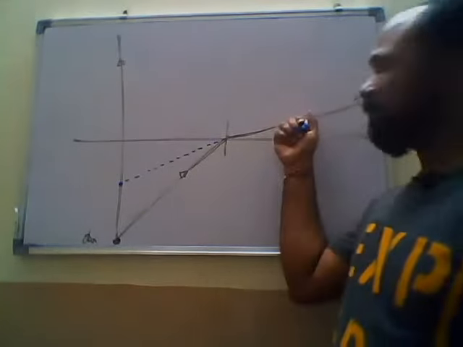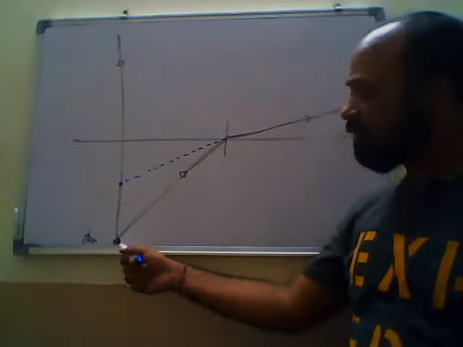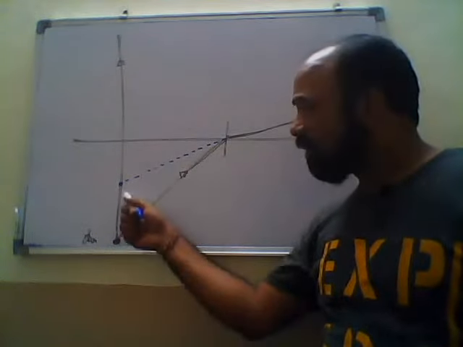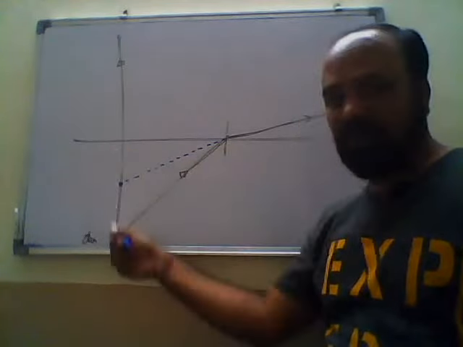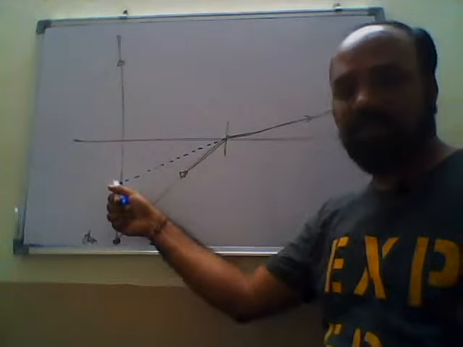For the observer who is outside the water, the object appears to be here, which means the real position of the object is at the bottom, but he feels that the object is here. So from here to here is called the real depth. From here to here is called the apparent depth.